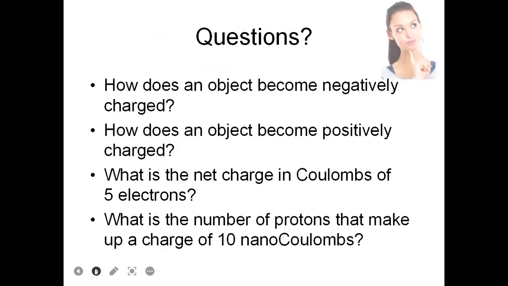So there is a question: how does an object become negatively charged? How does an object become positively charged? What is the net charge in coulombs of 5 electrons? What is the number of protons that make up a charge of 10 nanocoulombs?